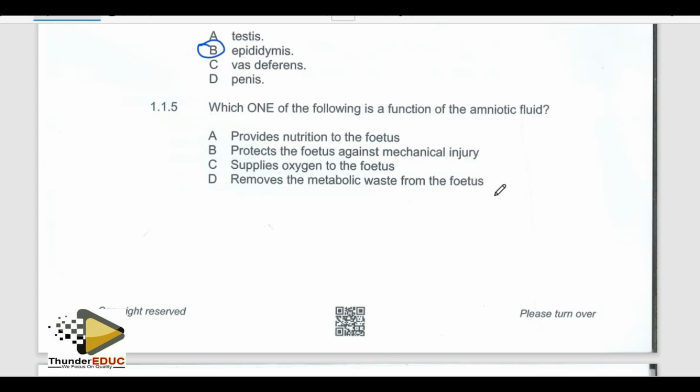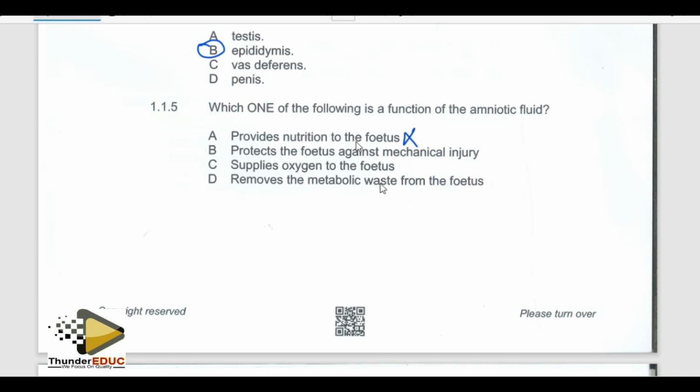They relate it to nutrition because it is a fluid. You expect it to be nourishing the fetus. No. Amniotic fluid is not related to nutrition. That's why even here on the objective, the first answer they gave is provide nutrition, so that it attracts the attention of the people who don't know the actual answer of the amniotic fluid. Therefore, in this case, it's not going to be nutrition,